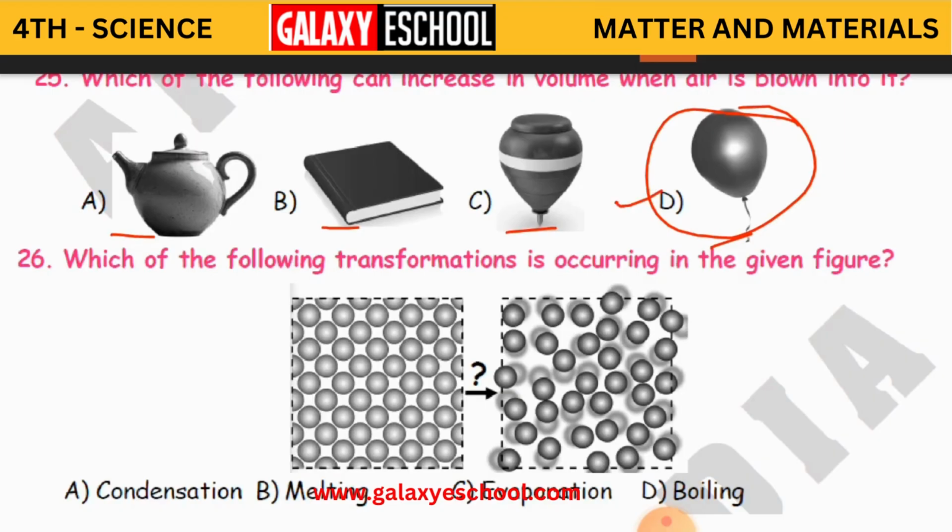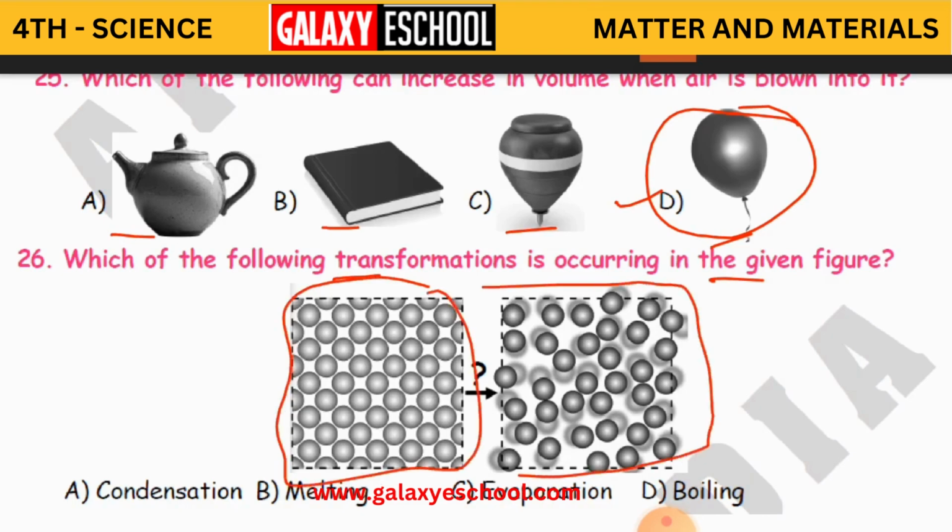Now the 26th question. Which of the following transformations is occurring in the given figure? Here these are the molecules, the particles. Here they are very close together, and here they have space between each other. What transformation takes place from very close molecules to slightly farther away molecules?